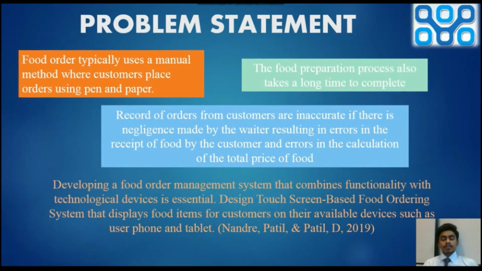Next, we will move to the problem statement. The main problem is that food orders typically use a manual method where customers place orders using pen and paper. The second problem is that the food preparation process also takes a long time to complete. Thirdly, records of orders from customers are always inaccurate. With this, developing a food order management system that combines functionality with technology devices is essential.